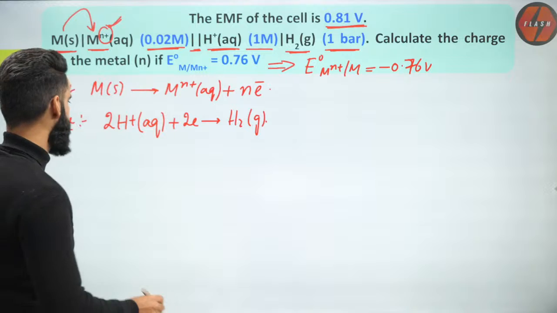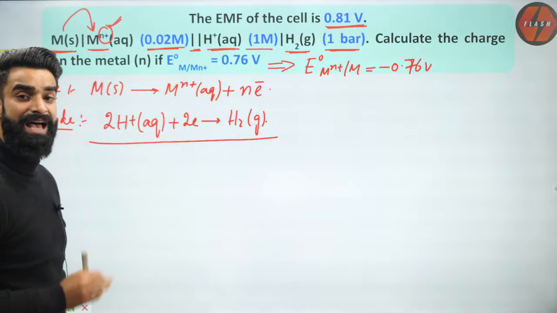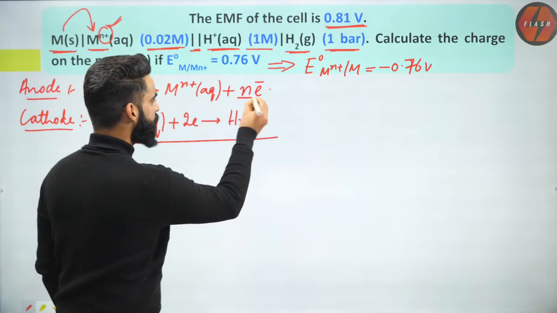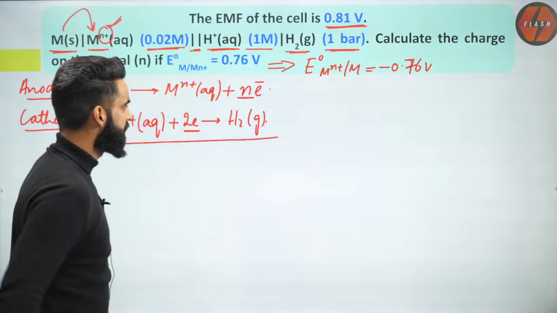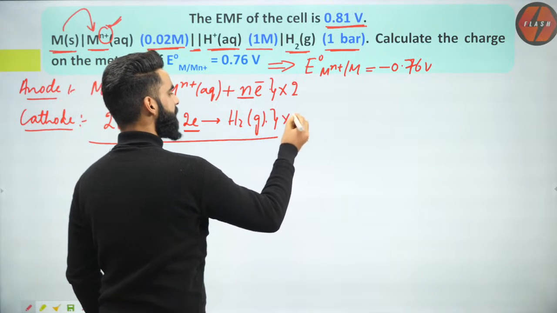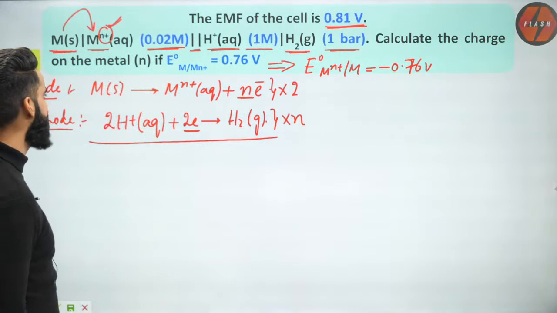Now people understand. Can I directly add the two reactions? I cannot add the reactions unless electrons are balanced on both the sides. Over here we have got n electrons. Over here we have got 2 electrons. So I am multiplying the first reaction by 2 and second reaction I am multiplying by n. Correct? After multiplying the reactions, I'm going to add them.